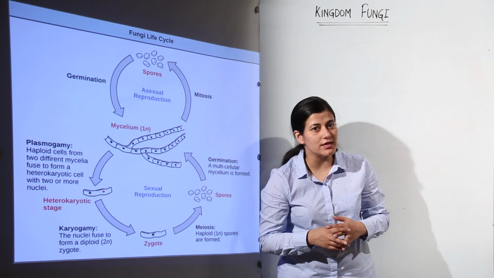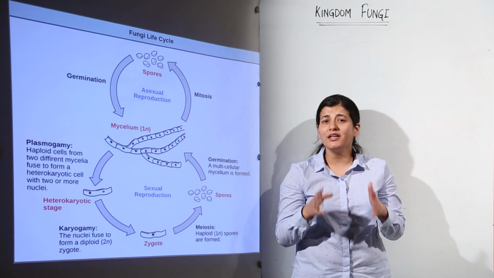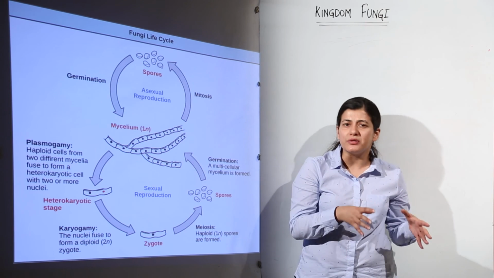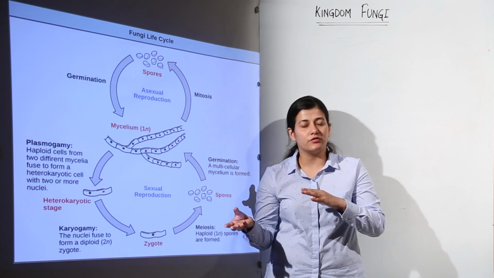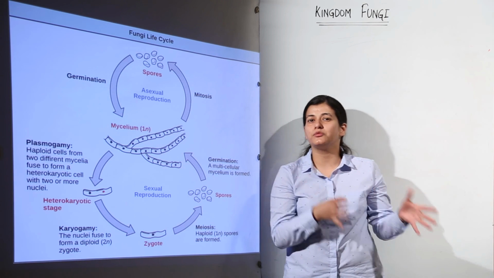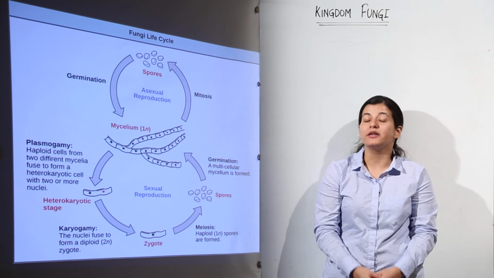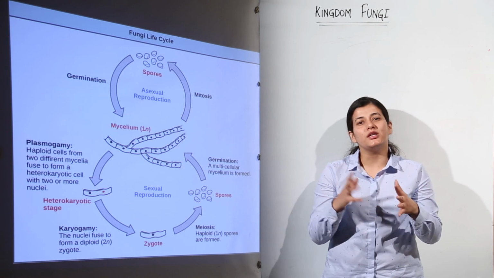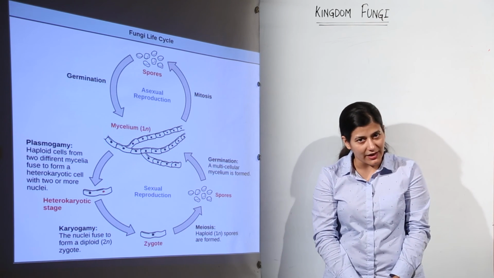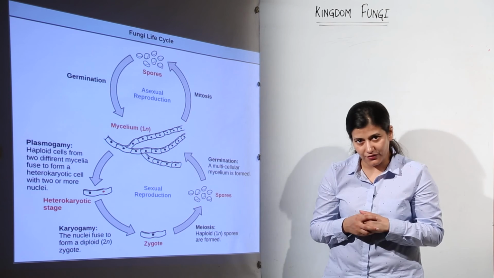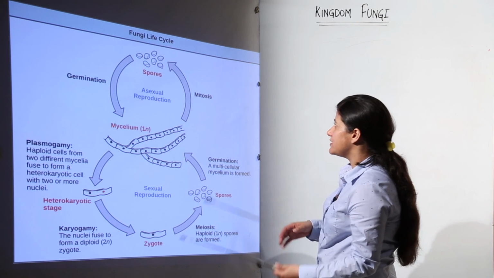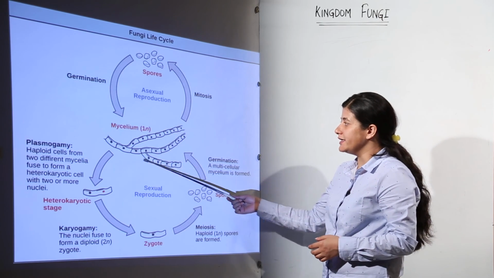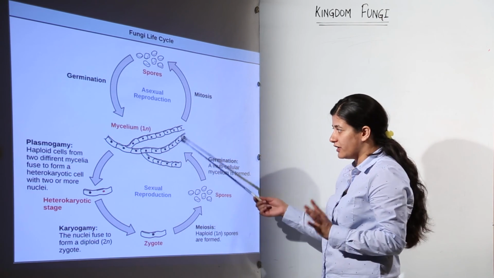Now, what we are going to see is the life cycle. As I tell you, because they are very simple organisms, they are going to have the simplest kind of life cycle. Either they would be reproducing asexually, or by the sexual reproduction method, and there would be alternation between the haploid and diploid phase in the life cycle. So, we have to pay attention to that phase as well. You know that the fungal body is haploid. So, what we see over here is that the mycelium is haploid. We see the fungal mycelium.